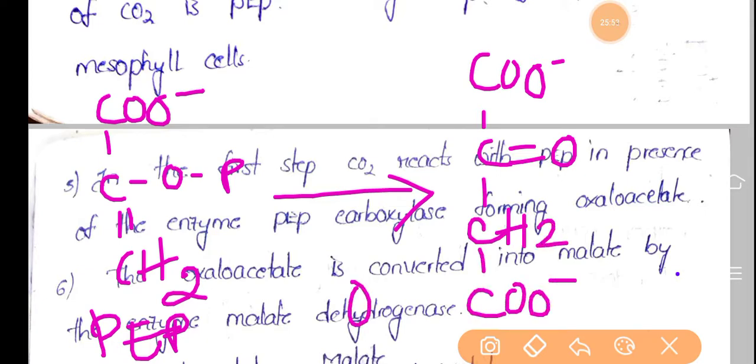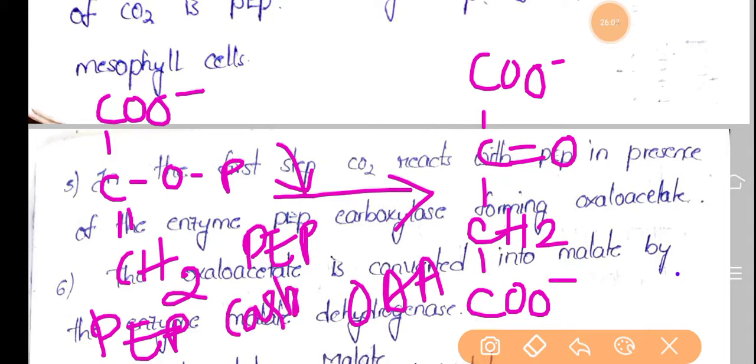This is oxaloacetic acid, and the enzyme working in this reaction is phosphoenol pyruvate carboxylase. Here CO2 is utilized.